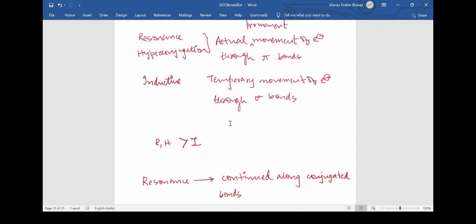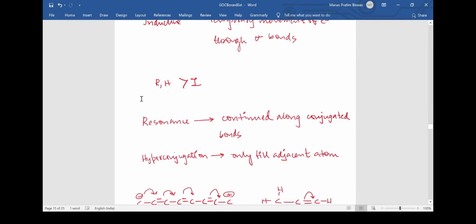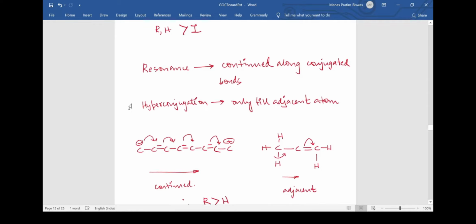So from this argument, resonance and hyperconjugation are definitely more powerful than the inductive effect, in the sense of stability providing. This can be inferred from these two arguments. Now between resonance and hyperconjugation, we have seen that resonance is a continued effect. That means resonance might continue across the bonds or across the length of the molecule if it finds conjugated bonds. But in hyperconjugation, I have repeatedly told that it will only continue till the adjacent atoms.